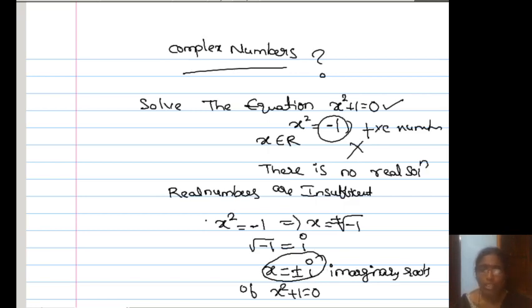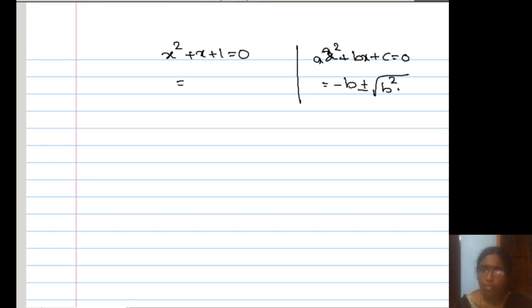Not only this, suppose you have another problem: x square plus x plus 1 is equal to 0. It is a quadratic equation. How to find the solution? You know the formula: for ax square plus bx plus c equal to 0, the solution is x equals minus b plus or minus under root of b square minus 4ac, by 2a.